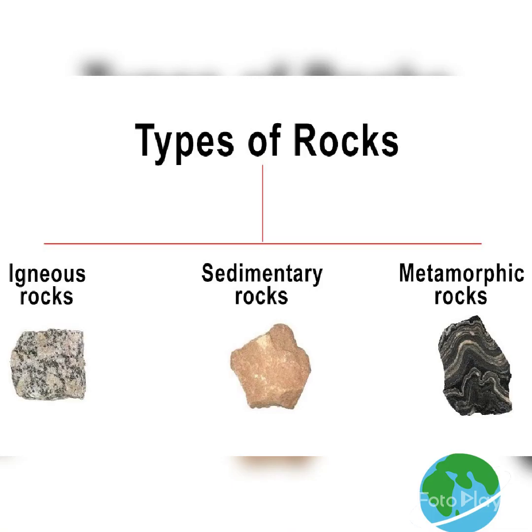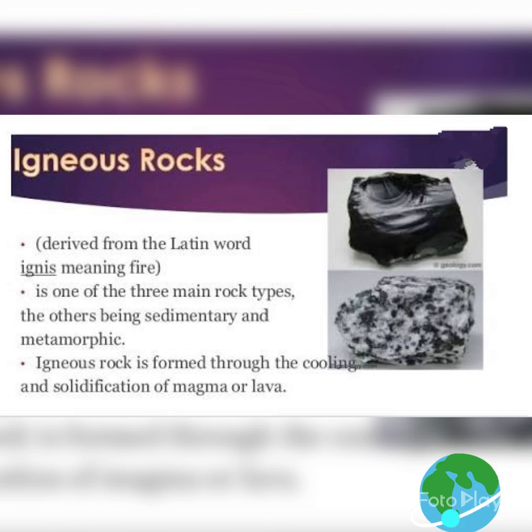There are three different types of rocks: igneous rocks, sedimentary rocks, and metamorphic rocks. Igneous rocks. Igneous, derived from the Latin word ignis, meaning fire. Igneous rocks, also known as primary rocks, are formed through the cooling and solidification of magma or lava.